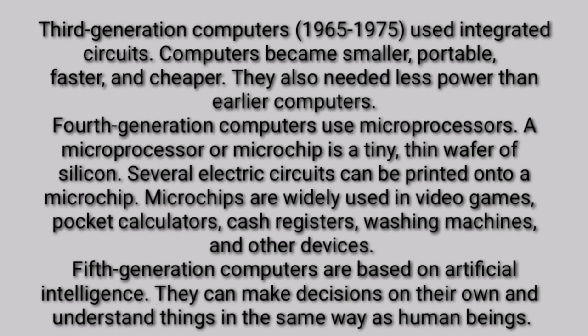Fourth generation computers use microprocessor. A microprocessor or microchip is a tiny thin wafer of silicon. Several electric circuits can be printed onto a microchip. Microchips are widely used in video games, pocket calculators, cash register, washing machines, and other devices. Fifth generation computers are based on artificial intelligence. They can make decisions on their own and understand things in the same way as human beings.